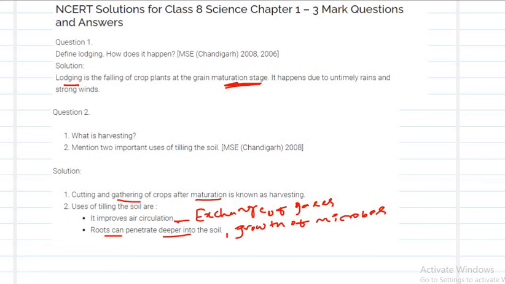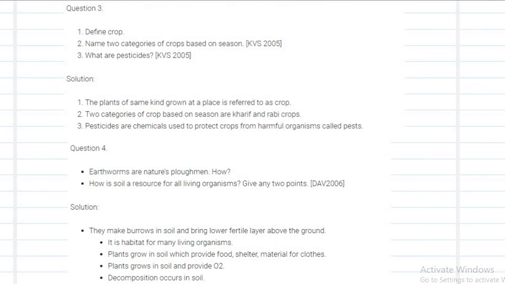Next question. Define crop. Name two categories of crops based on season and what are pesticides. Each question carries 1 mark. Crops are the group of same kind of plants grown over a field.